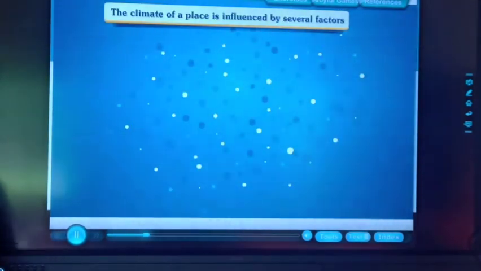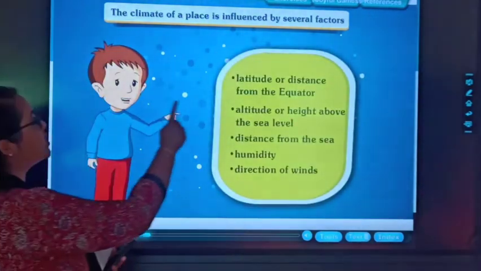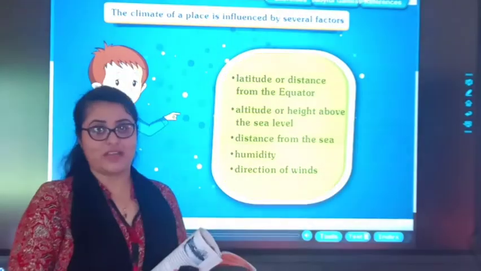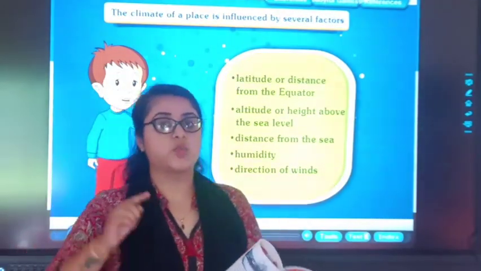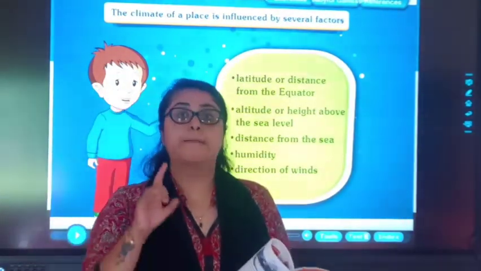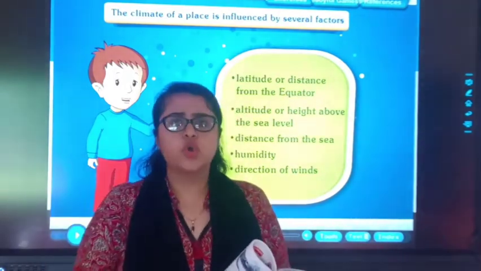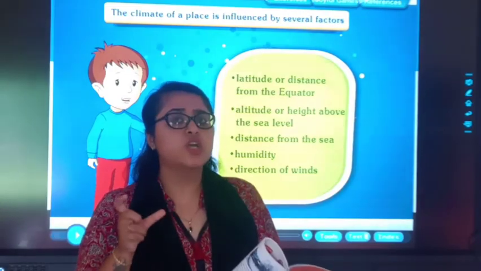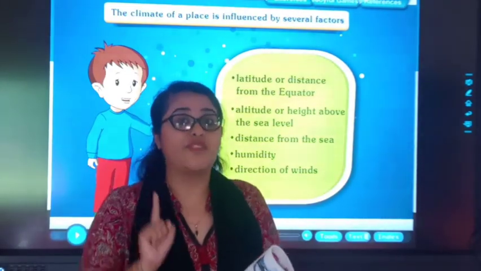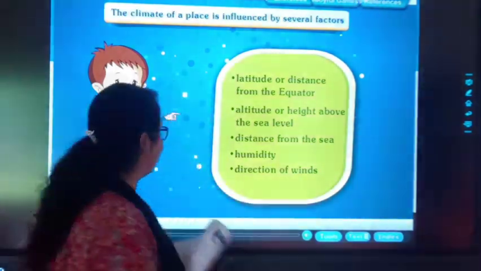The climate of a place is influenced by several factors. We observed that weather keeps on changing, but the climate remains same for 30 to 40 years. So, there must be some factors that affect the climate of that area. Okay students?